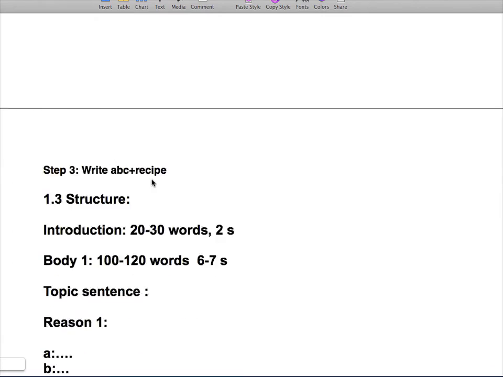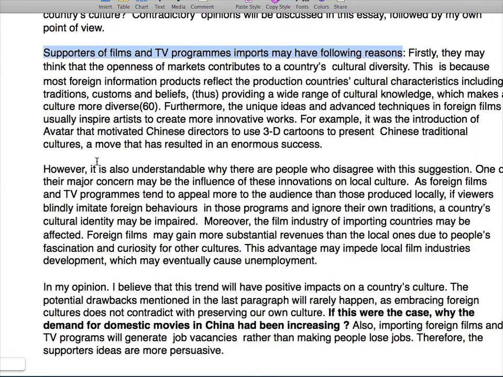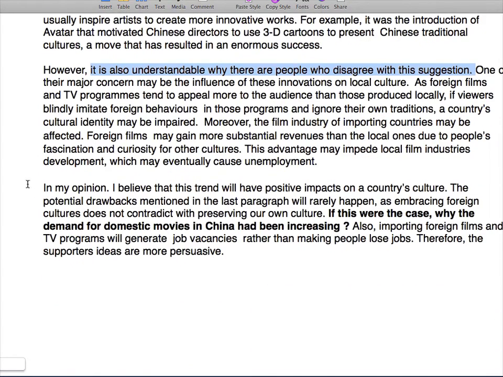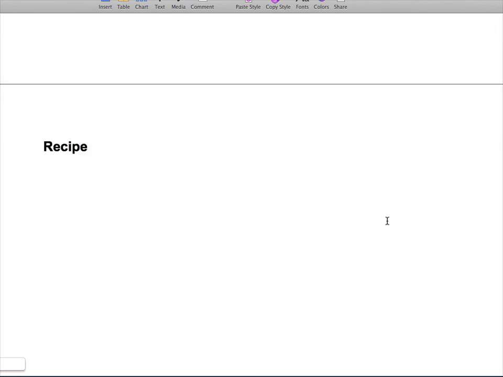So just to show you the topic sentence of my sample essay. The topic sentence of my sample essay is, supporters of blah blah blah may have the following reasons. So I'm giving reasons for an idea. Next one, however, it is also understandable why there are people who disagree with this suggestion. Then I'm giving more reasons to support this one. And in the last paragraph, I put, in my opinion, I believe blah blah is good or bad. Okay, this is the difference.